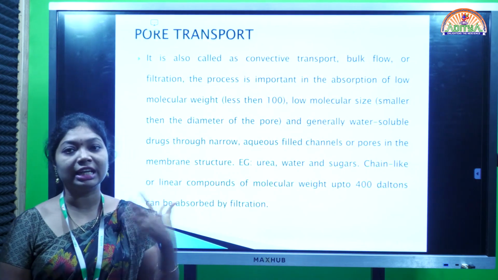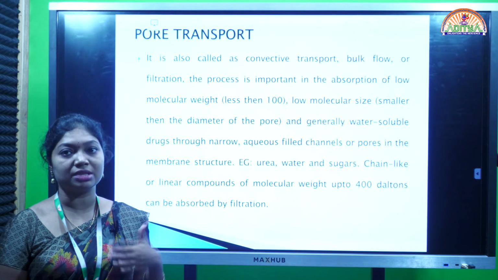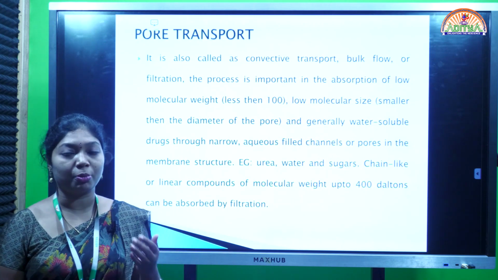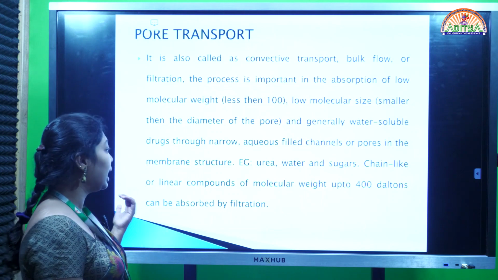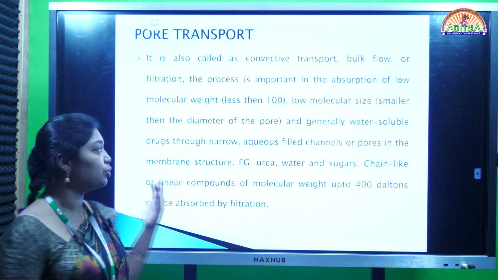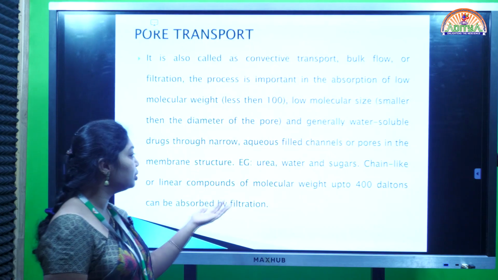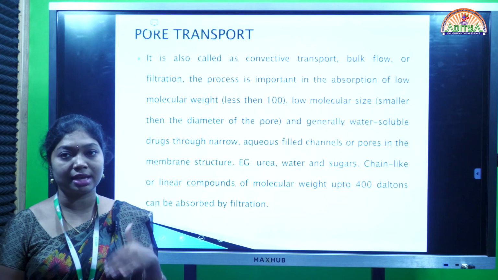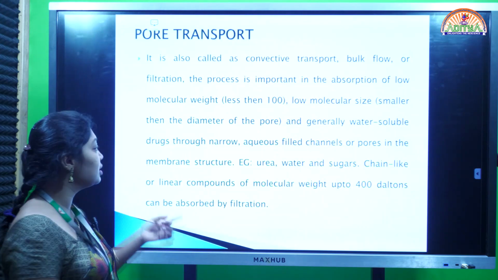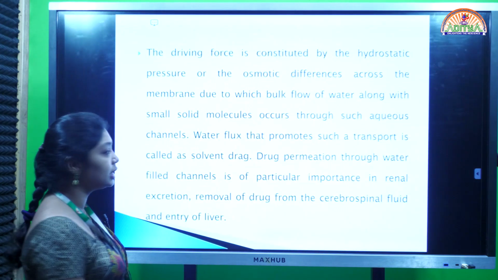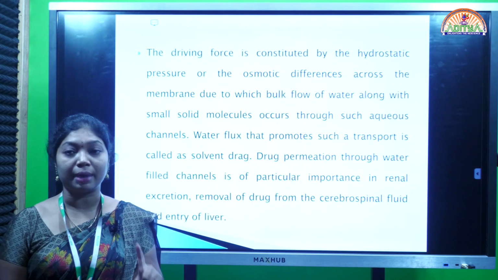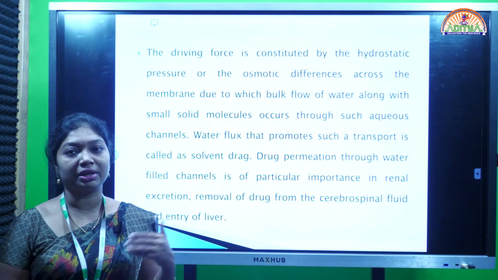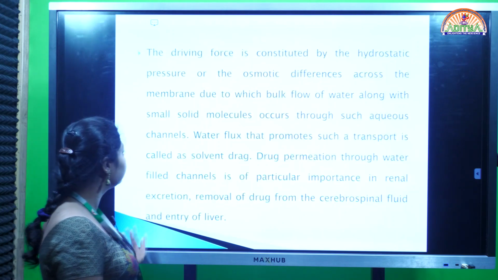Here the membrane is an aqueous, water soluble membrane, so any water soluble compounds with low molecular weight can be transferred through pore transport very efficiently. Chain-like and linear compounds having molecular weight less than 400 daltons can also be administered through pore transport very efficiently. Here the driving force is osmotic pressure or hydrostatic pressure. Depending on the osmotic differences, the drug will transfer.